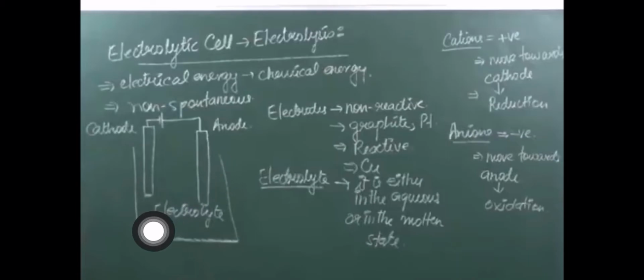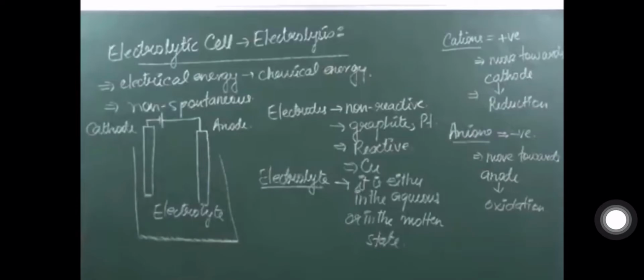Okay, I am repeating again: two types of ions will be formed, positive and negative. Positive ions will go towards the cathode and undergo a reduction reaction, while negative ions will move towards the anode and undergo an oxidation reaction.